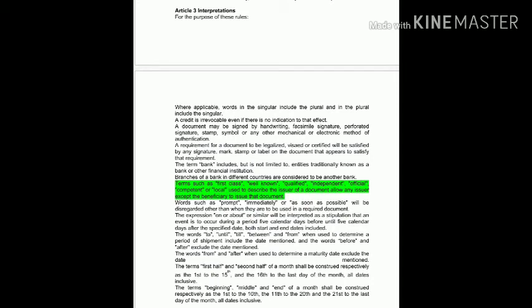So we don't need to mention irrevocable or something like that. Next one: a document may be signed by handwriting, facsimile signature, perforated signature, stamp, symbol, or any other mechanical or electronic method of authentication.